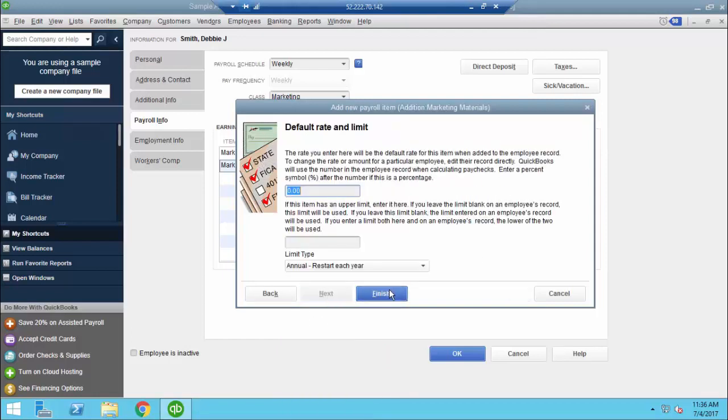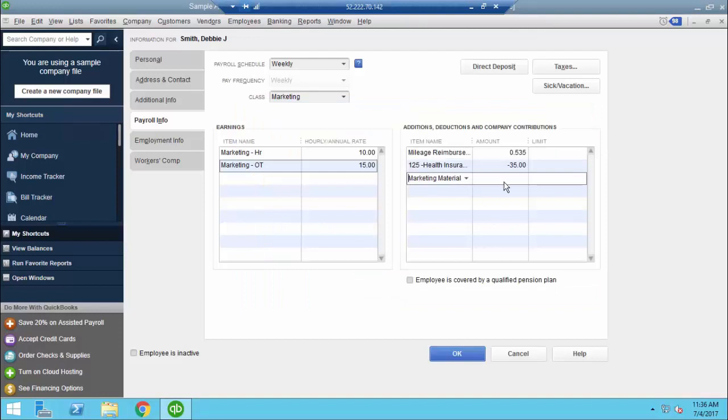Next. And I'm just going to walk through it. And I'm going to give her $250. And this is for her to spend however she wants to on marketing materials to help her do her job. But because I only want it to be a one-time occurrence, I'm going to put a limit in of $250. So it'll add this to her next paycheck, but once it reaches the limit dollar amount, it will no longer add it to her paycheck.